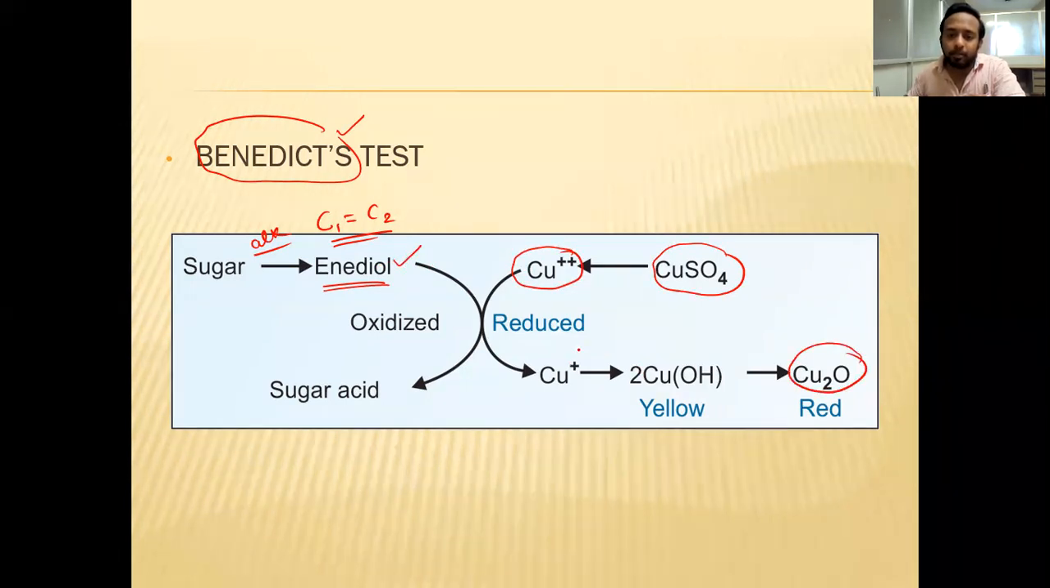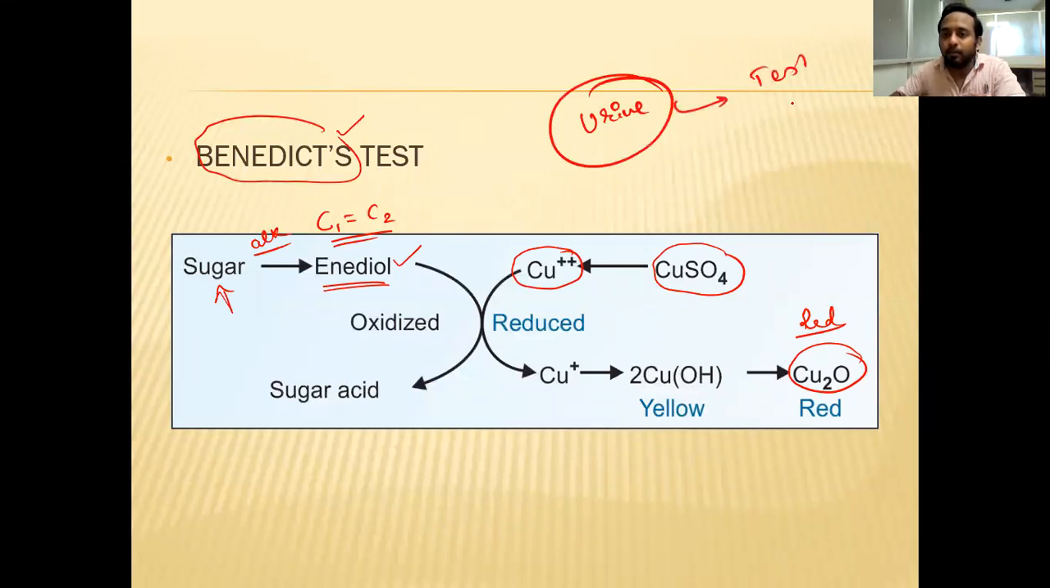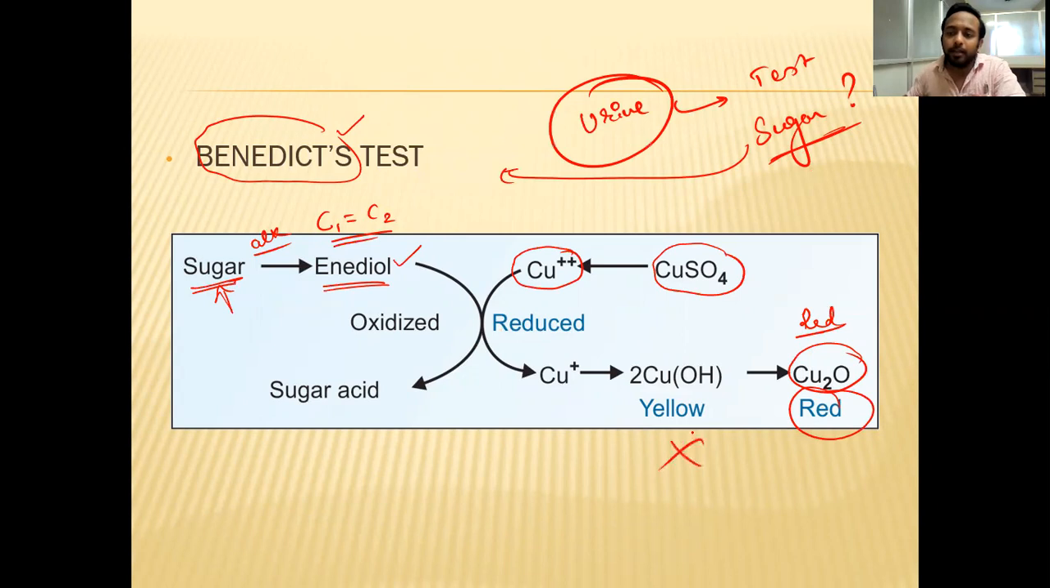The reduced product of the copper will form a red color, which shows that there is a presence of sugar in the sample. For example, if you are given a urine sample, and I ask you to test whether sugar is present or not in the urine, what will you do? You perform this test. If sugar is present, it will turn red. If it is not present, it will not turn any color.